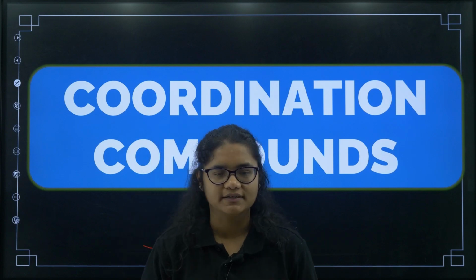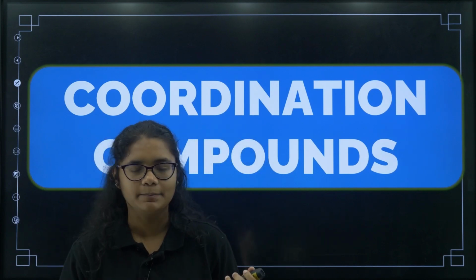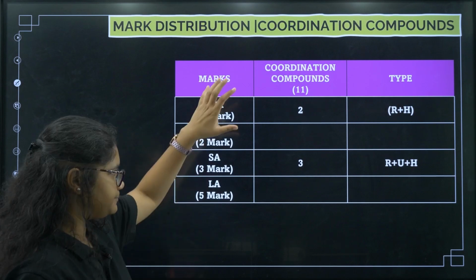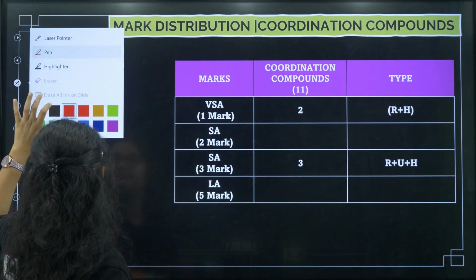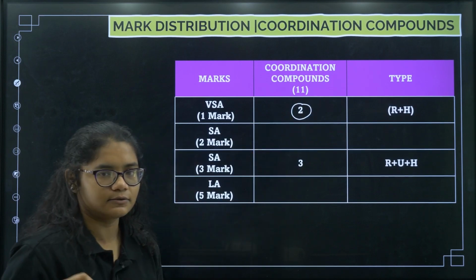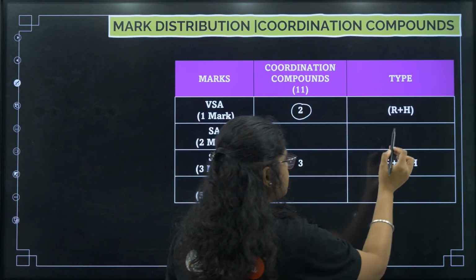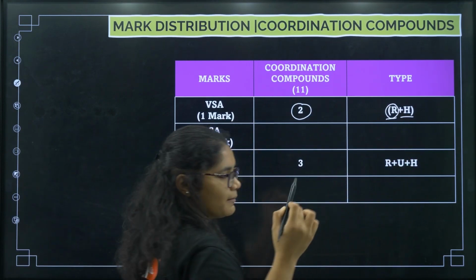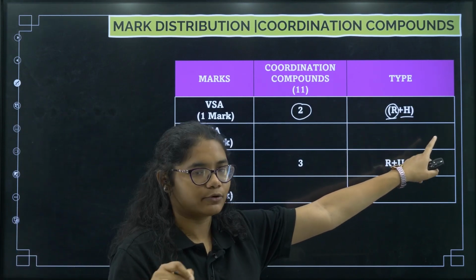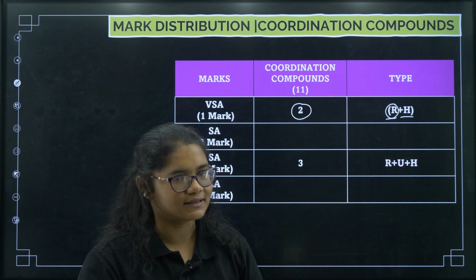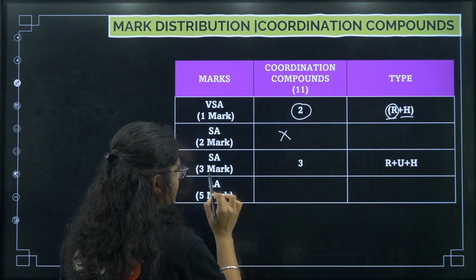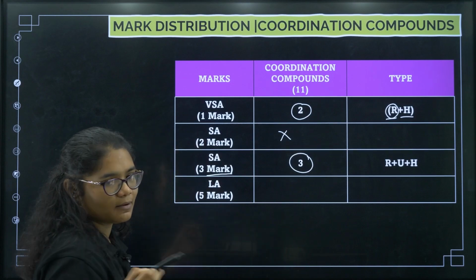Here also I'll be discussing first the mark distribution, then we'll practice questions. Seeing the mark distribution, you can see you have 2 VSA questions. So 2 1 marker questions will be asked, most probably MCQs, and this will be of 2 types. One will be directly remember based, where you can easily apply, and the other one will be of HOTS type, a little higher order thinking skill question. Now there will be no 2 marker question. In the 3 marker questions you will find 3 3 marker questions.